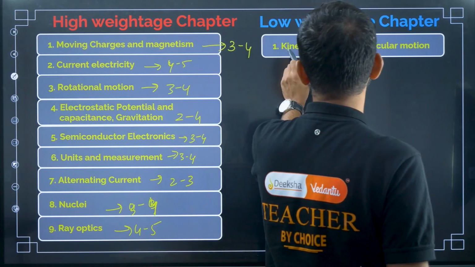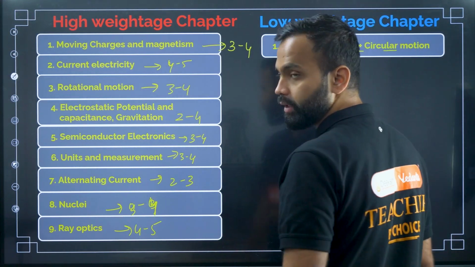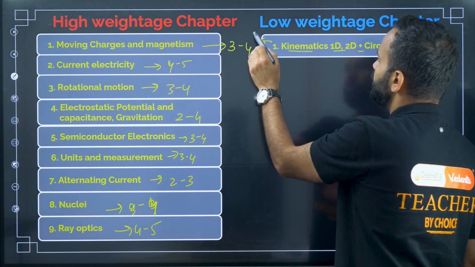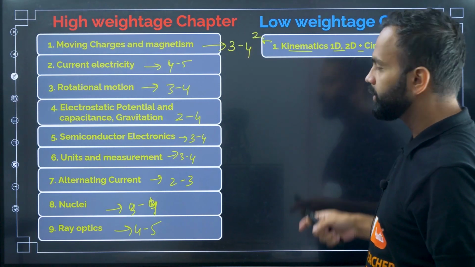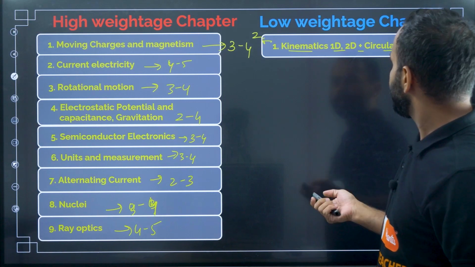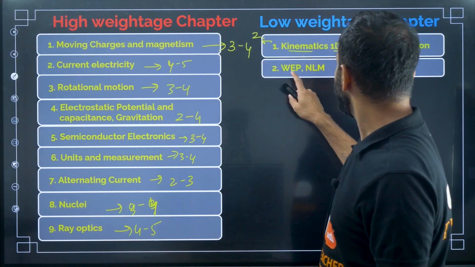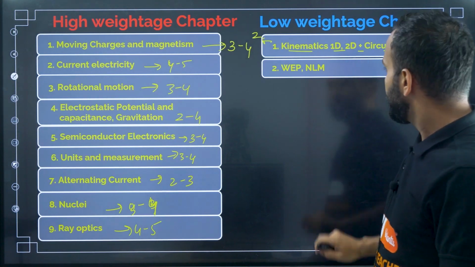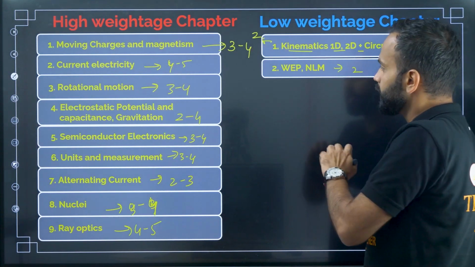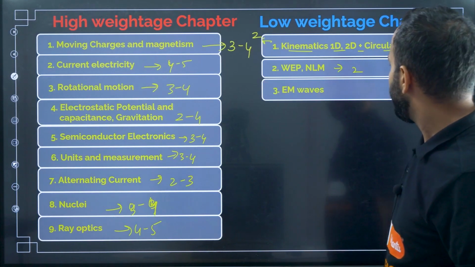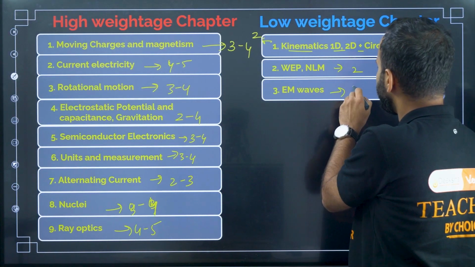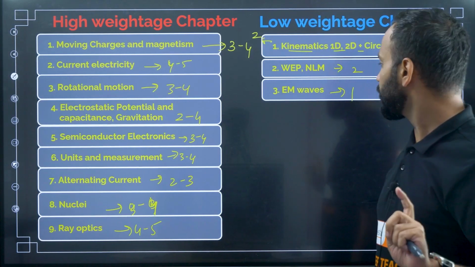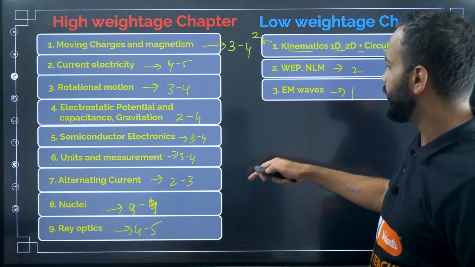Kinematics, 1D, 2D, and circular motion. In these chapters, they ask a minimum of 2 questions. And then WEP and NLM, that is work energy power and Newton's laws of motion. They ask a minimum of 2 questions from these 2 chapters. And then EM waves, they ask a minimum of 1 question, especially from a particular topic. I will tell you which topics you have to read in these chapters.